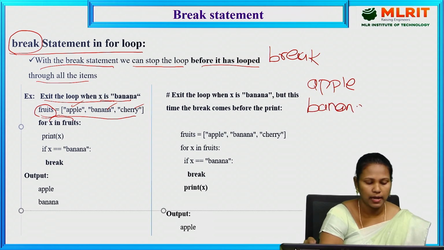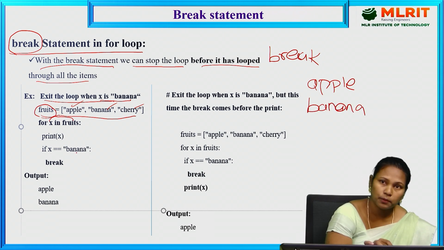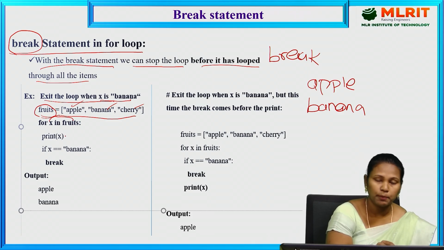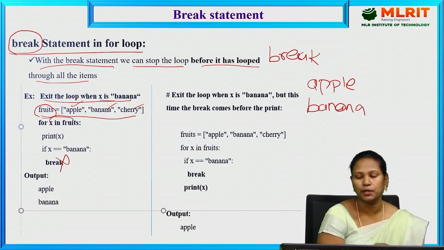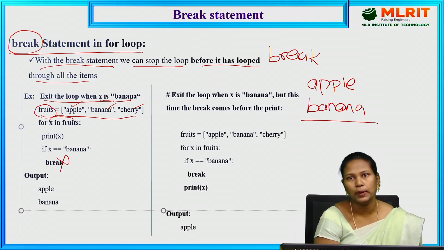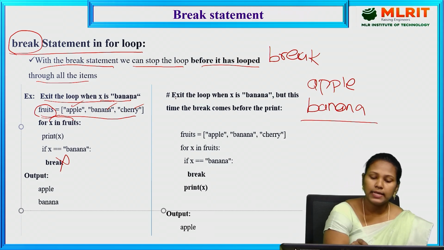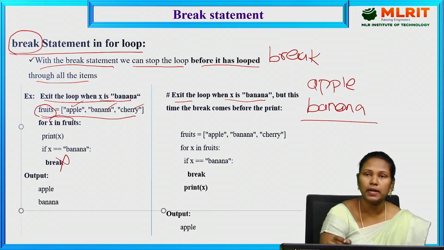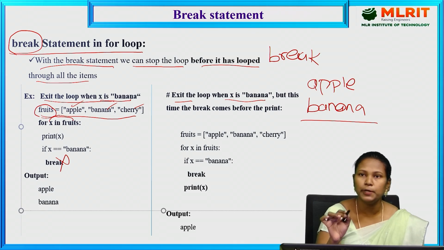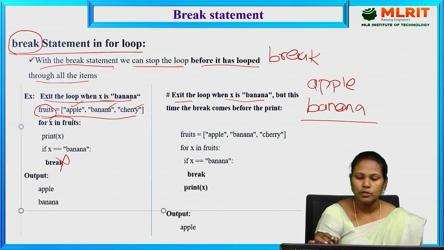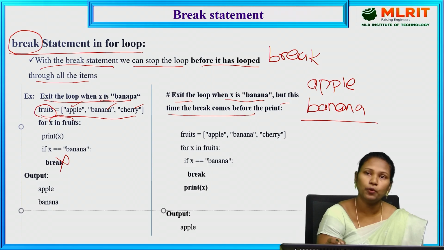Now the next x is updated as banana. It prints banana. If x equal to banana, after printing that, it checks banana equal to banana, which means we need to stop the execution. It prints the 2 values. Now exit the loop when x is banana. Whenever x is banana, we need to stop the execution. But this time the break comes before the print only.